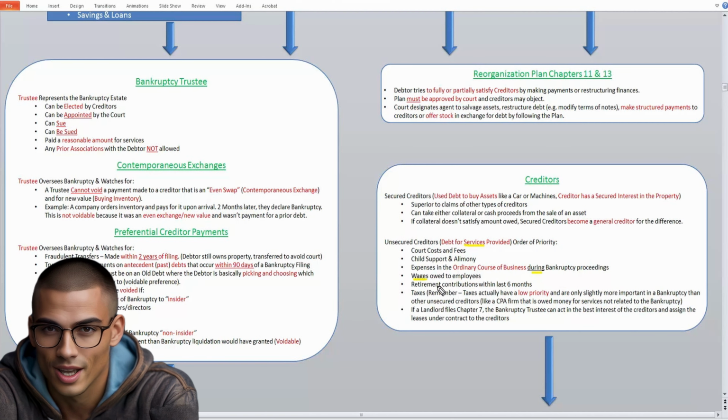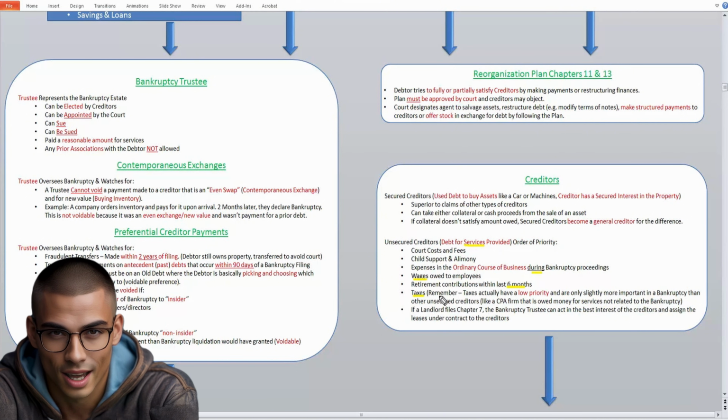And remember, taxes here have a relatively low priority. You're paying your secured creditors, then the court costs, child support and alimony, expenses in your business, the wages of your employees, and after all that, then you're paying your taxes. So just remember that taxes don't have a very high priority in bankruptcy filings for payment.